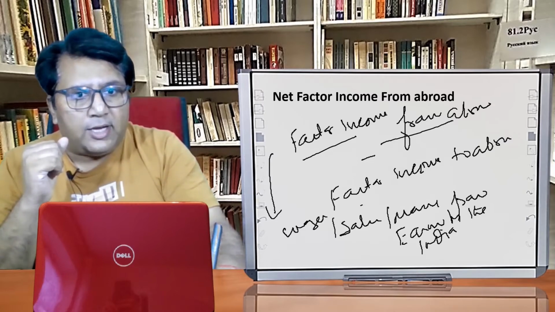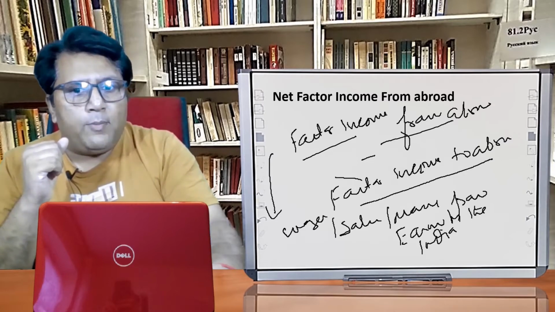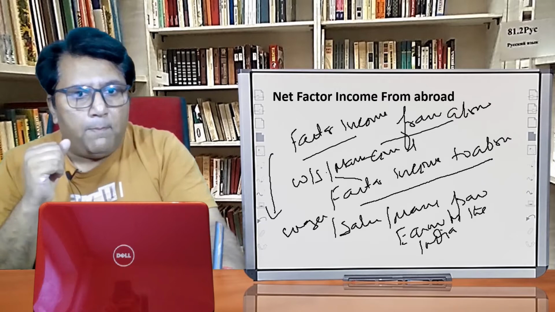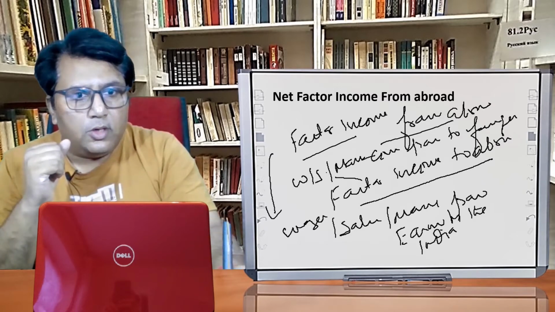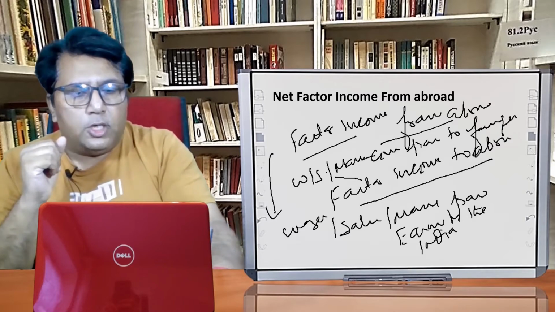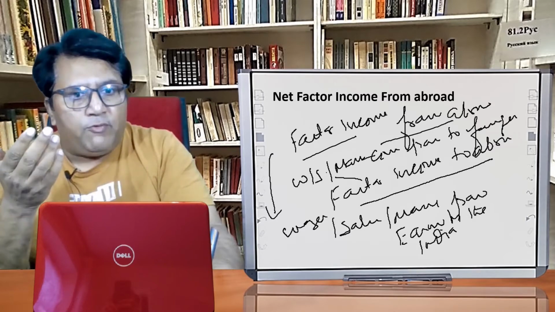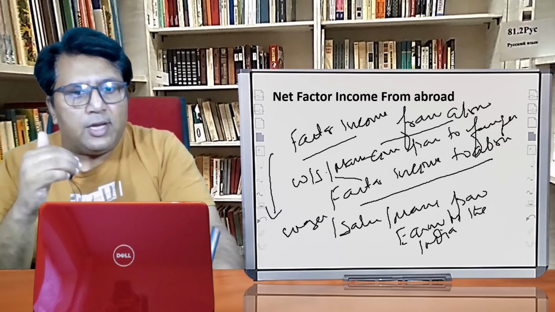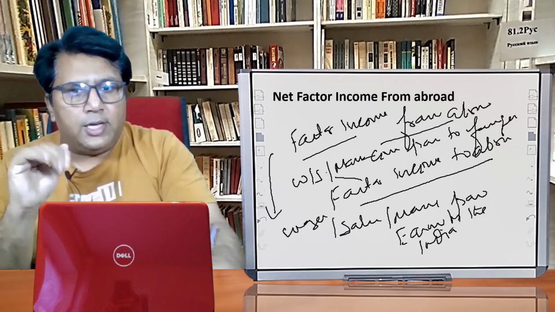And what is factor income to abroad? It means wages, salary, or money compensation paid to a foreigner doing a job in India. So in the case of NFIA, we take the effect of the factor income from abroad and the factor income to abroad. I hope the point is clear.